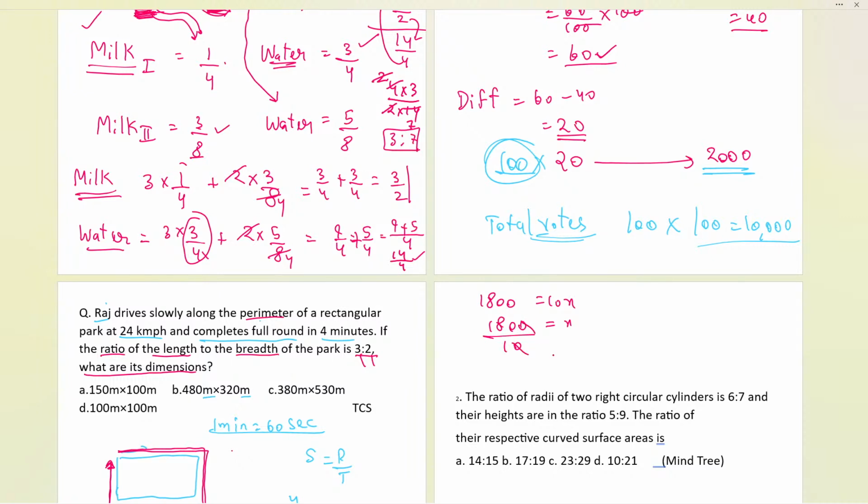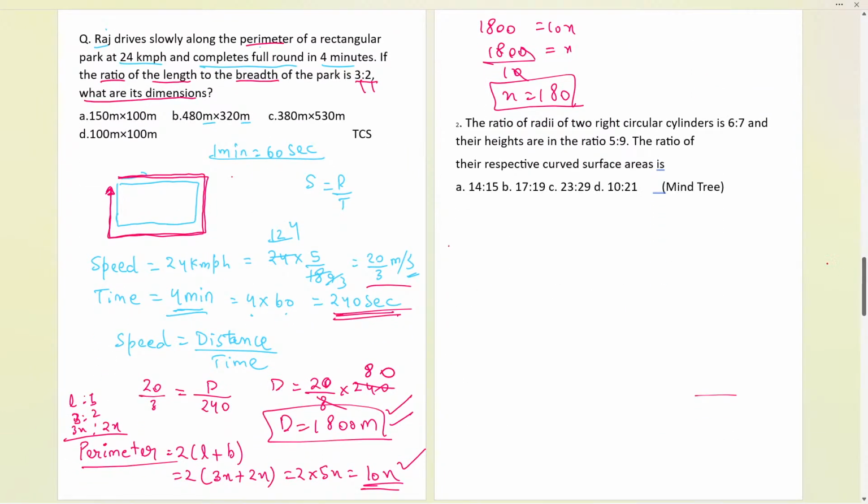So the zeros cancel, and x is 180. Further, in the question we need the dimensions, length and breadth, which are in the ratio 3:2. We earlier assumed 3x and 2x, so now we multiply by x. 3 times 180 and 2 times 180 gives us 540 and 360.